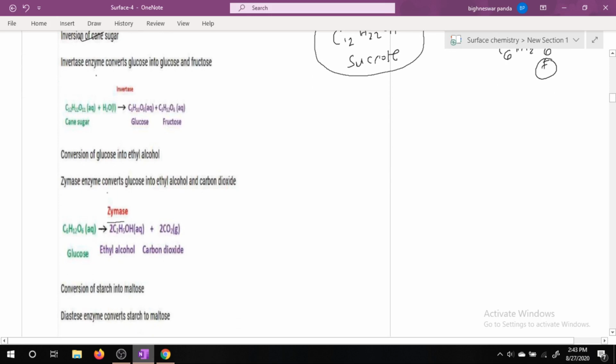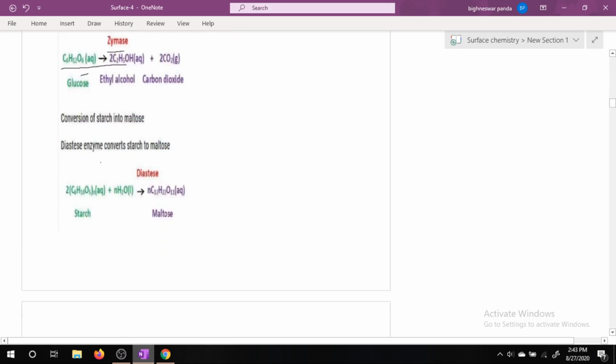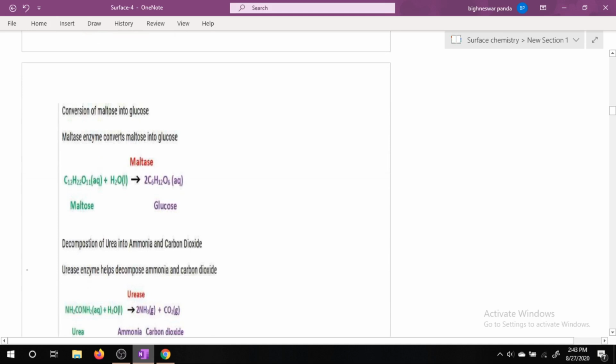And next is conversion of glucose into ethyl alcohol. Here zymase enzyme is responsible. Zymase enzyme converts glucose into ethyl alcohol and carbon dioxide. Next is conversion of starch into maltose. Diastase is the enzyme which converts starch into maltose. Next, conversion of maltose into glucose. Maltase enzyme converts maltose into glucose.